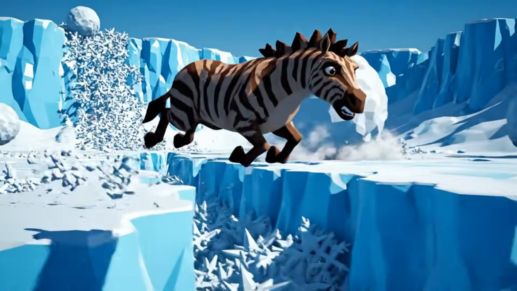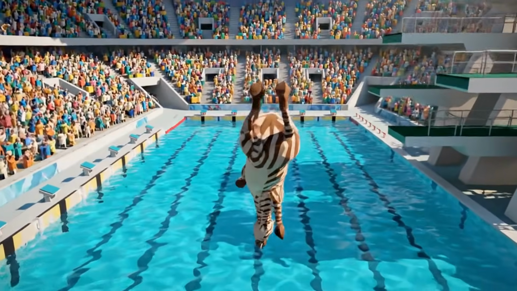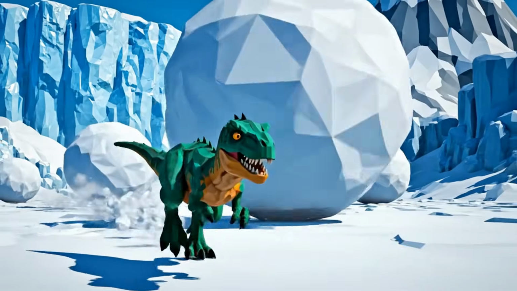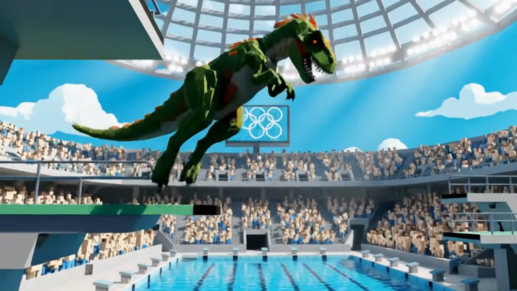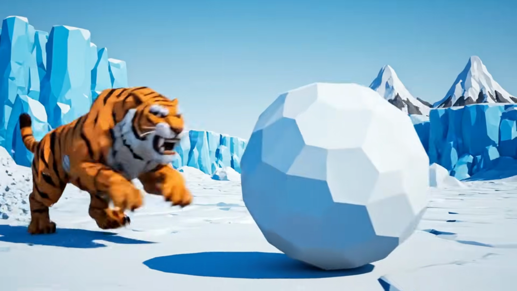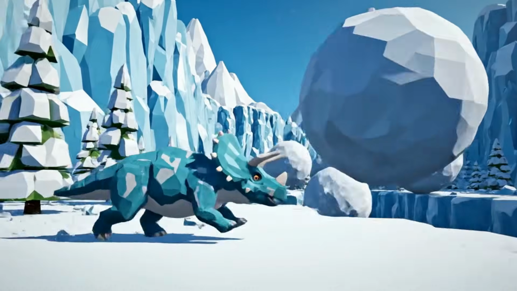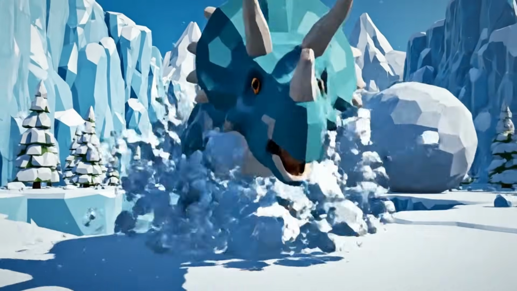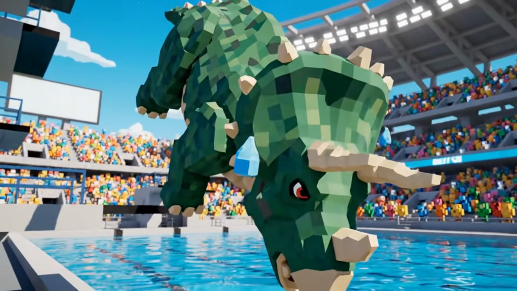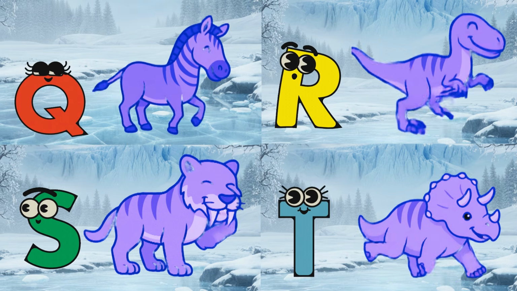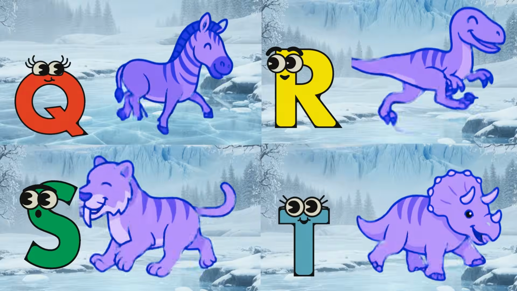Q is for quagga, neigh, neigh, neigh. R is for raptor, snap, snap, snap. S is for saber-tooth tiger, snarl, snarl, snarl. T is for triceratops, charge, charge, charge. Q, R, S, T, prehistoric safari animals.